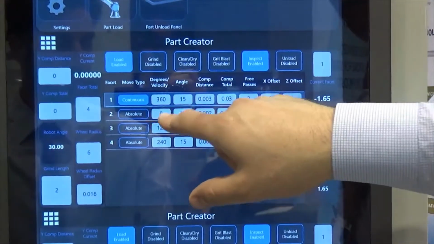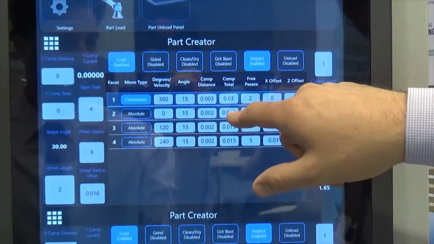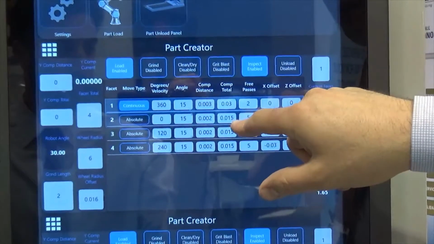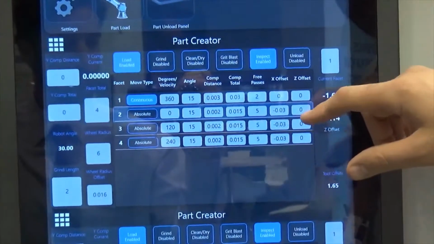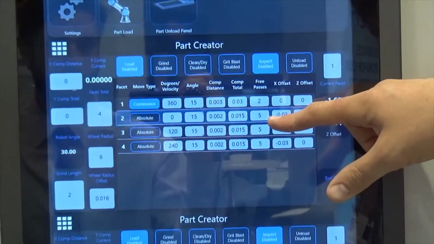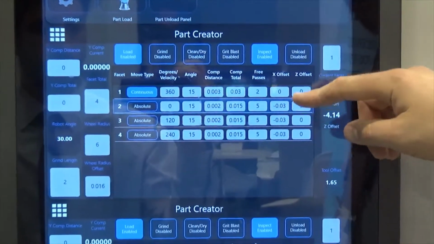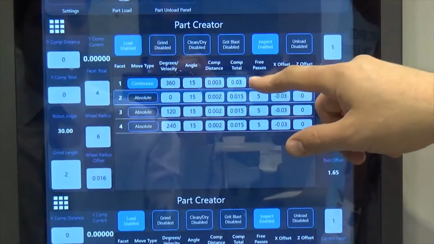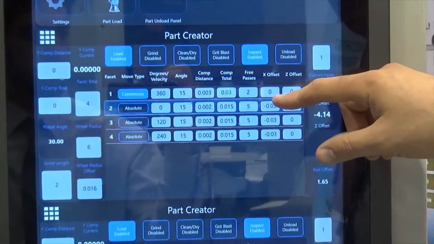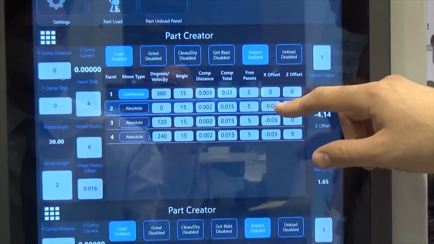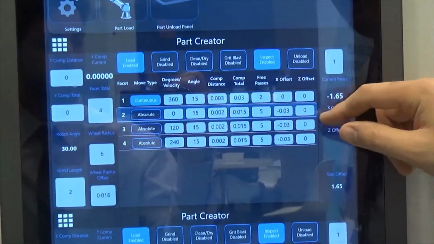After that, we're going to the position of 0. We're going to do 15 thou coming off of that, doing 2 thou increments. We're going to complete 5 free passes. Our X offset is derived from the continuous cycle that we did here in number 1. So we're compensating for that initial grind. So we know we're coming in 30 thou, as that's what we've asked to take off from the first.